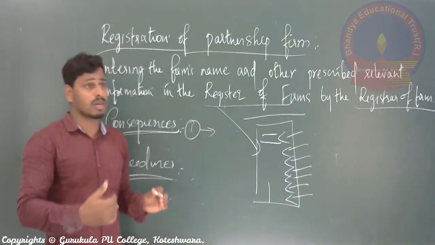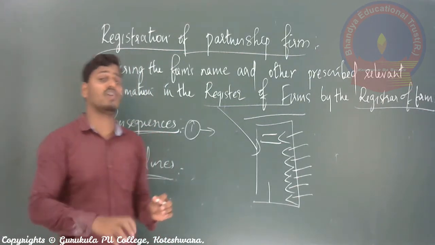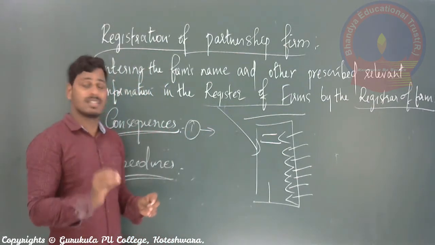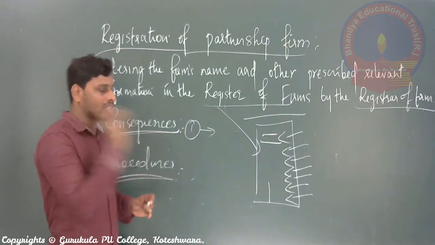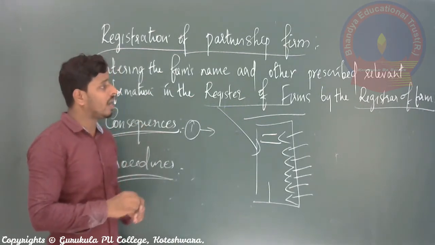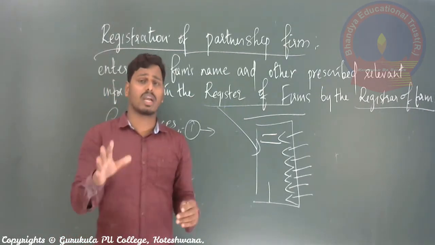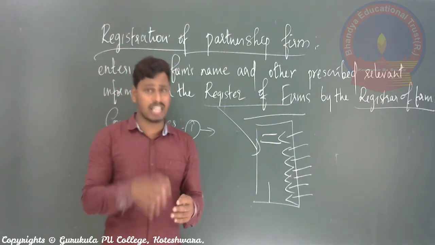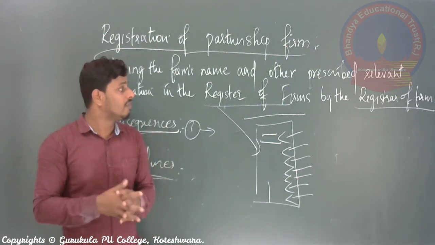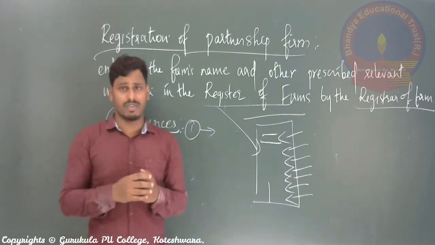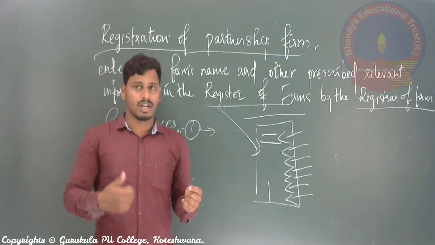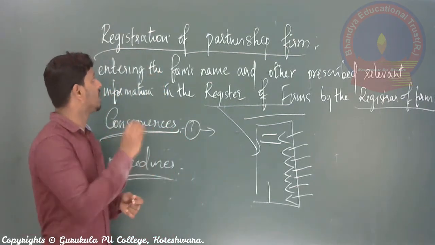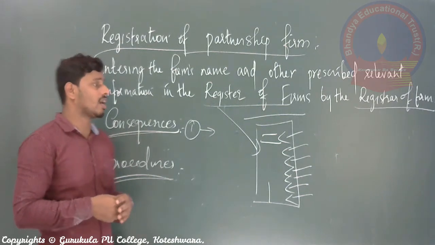And it has to be submitted with the second point, that is payment of registration fees. Some amount we need to pay as registration fees to the office, that is your second step. And third one is after verifying all the documents as well as your application form, if the registrar gets satisfaction, then they will issue the registration certificate. So these are the three procedures normally followed in case of registration of partnership firm.